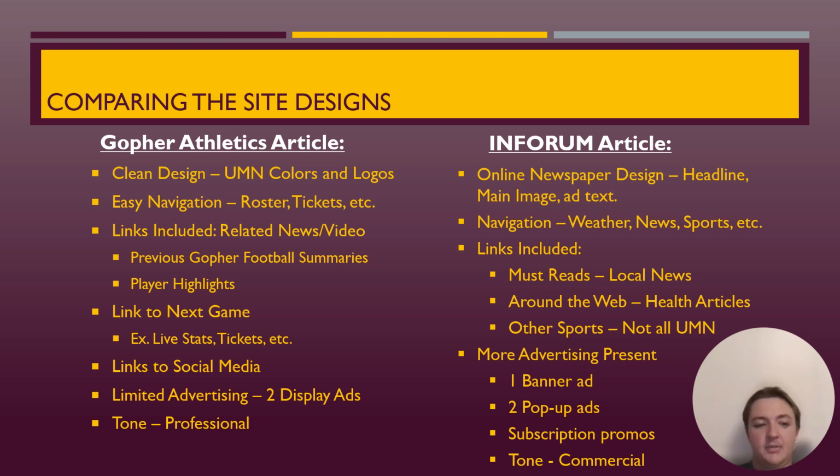Comparing the site designs between the two, the Gopher Athletics page, their site had a very clean design. They obviously used UMN colors, maroon and gold. The logo was seen multiple times on the page. There was easy navigation with some of the navigation panes, including the roster, place to get tickets, and etc.